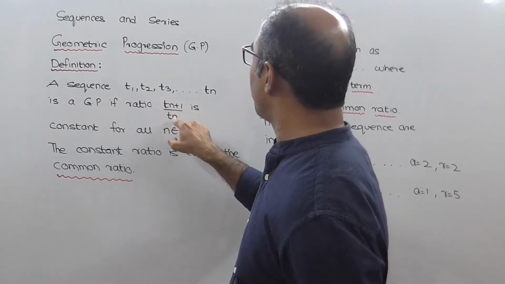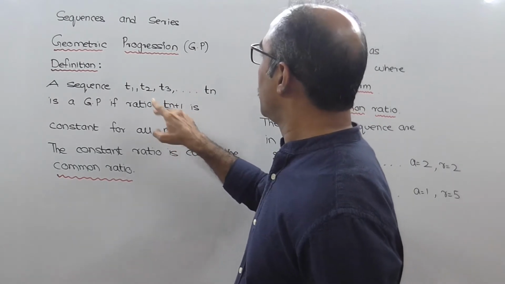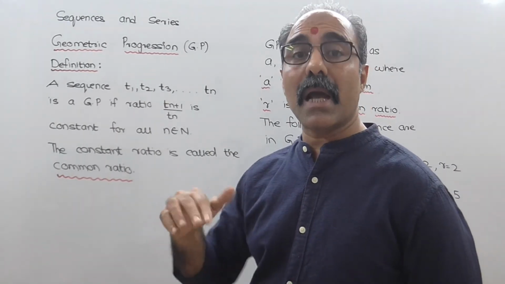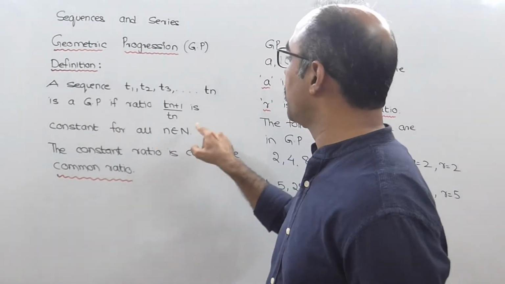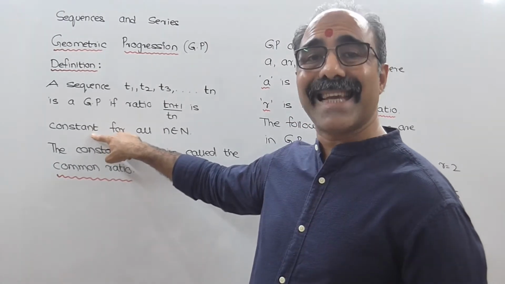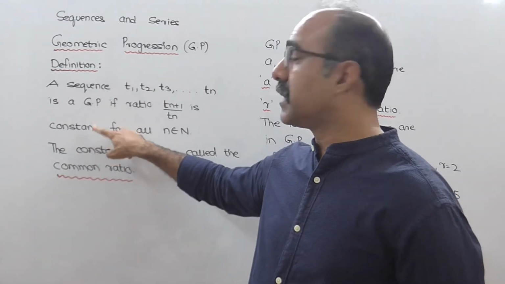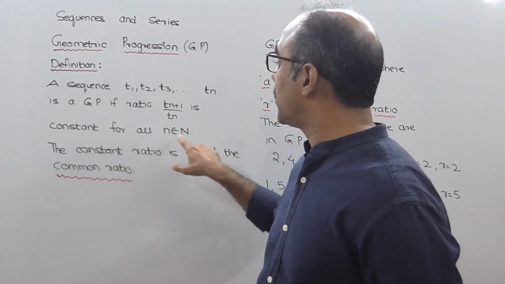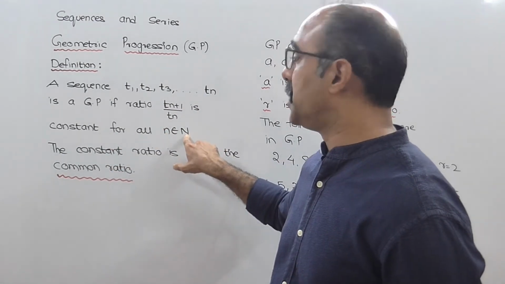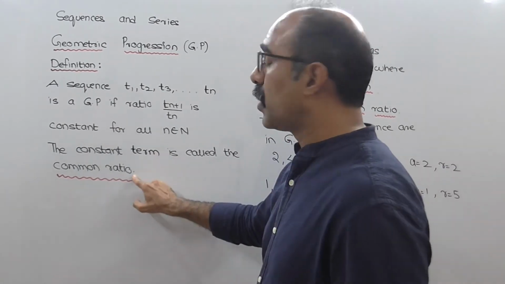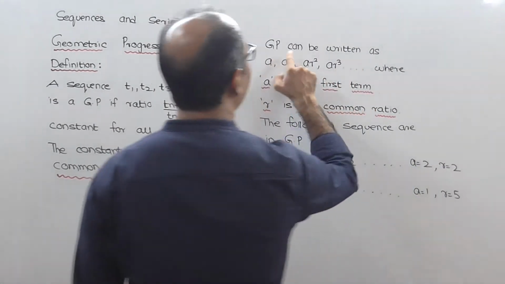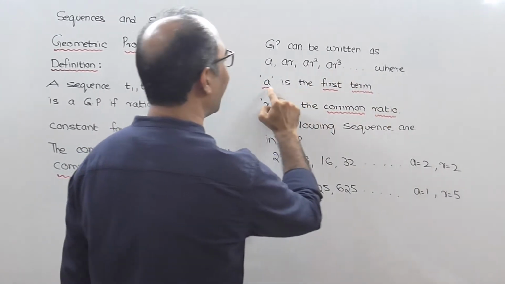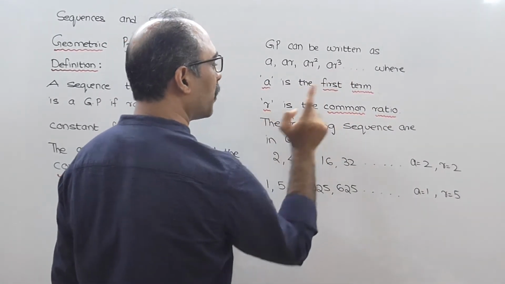If you do Tn plus 1 upon Tn, meaning the succeeding term divided by the preceding term, यानी आगे का term divided by पीछे का term, and if the answer comes the same for all Tn plus 1 upon Tn, then that sequence is called a GP. The constant term is also called the common ratio. GP can be written as A, AR, AR square, AR cube, where A is the first term, R is the common ratio.